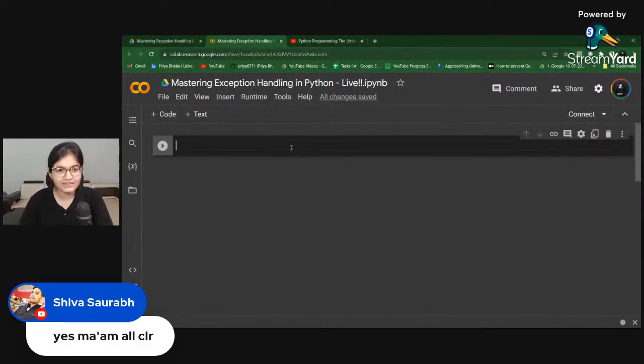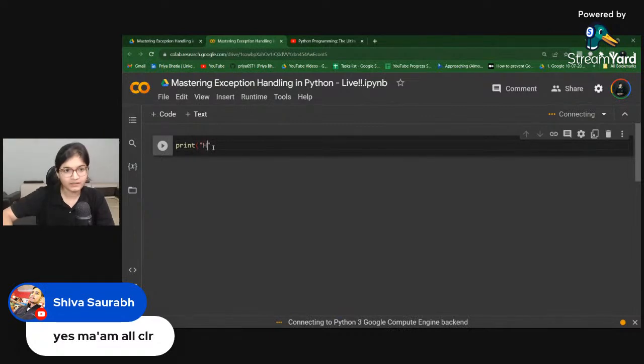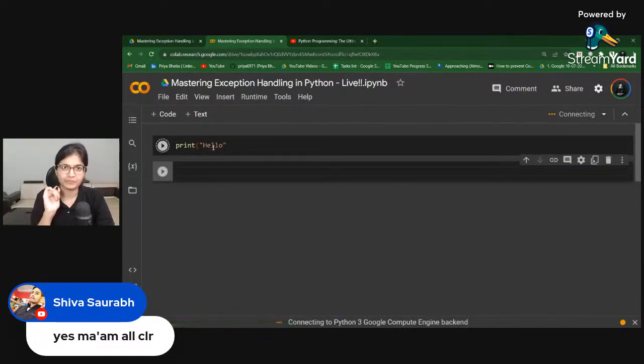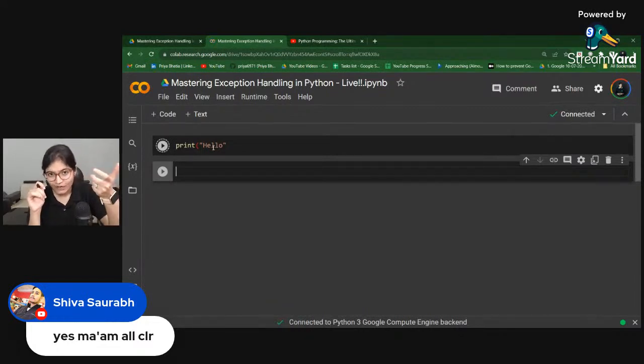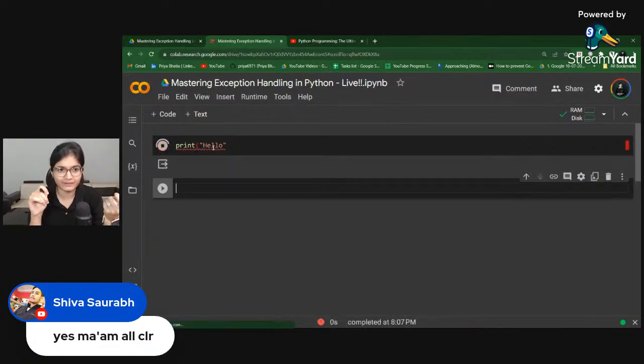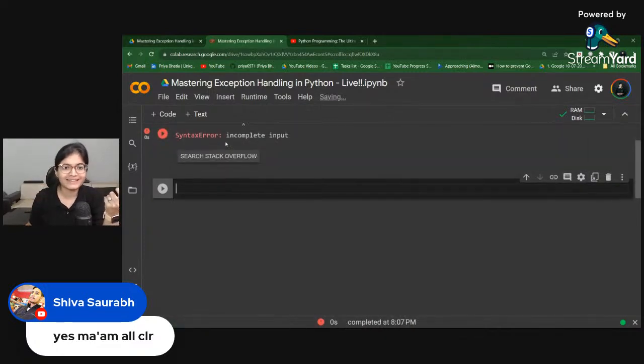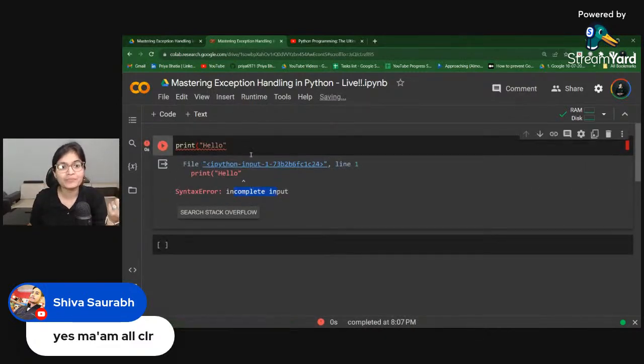For example, if I say print, let me connect this file first. And if I say just simple hello, okay? If I just run this, what will happen? Anyone? Obviously, when we run this, we will get some error. Obviously, it will not be able to print the data as hello. So that kind of error is something which we call a syntax error. If you observe here, there is an incomplete input, right? So this is not an exception as such.